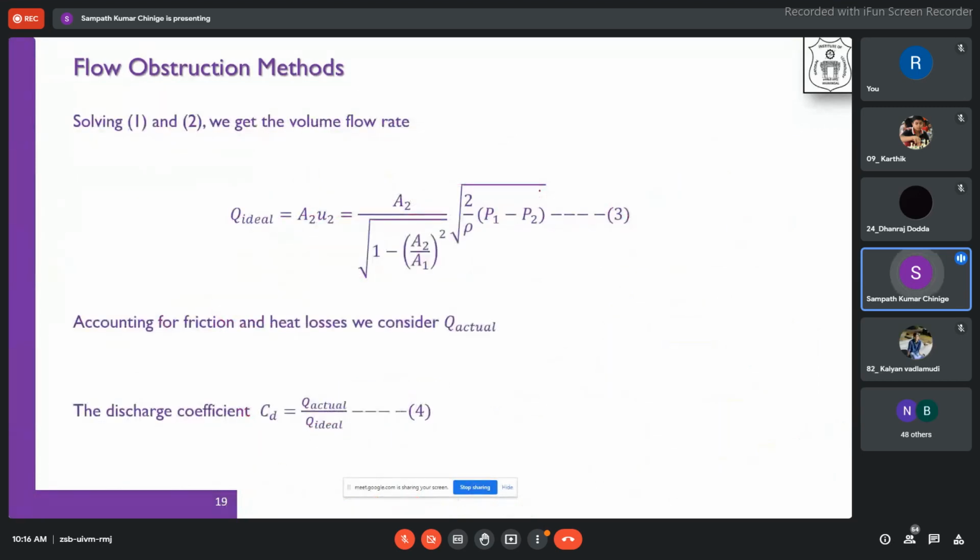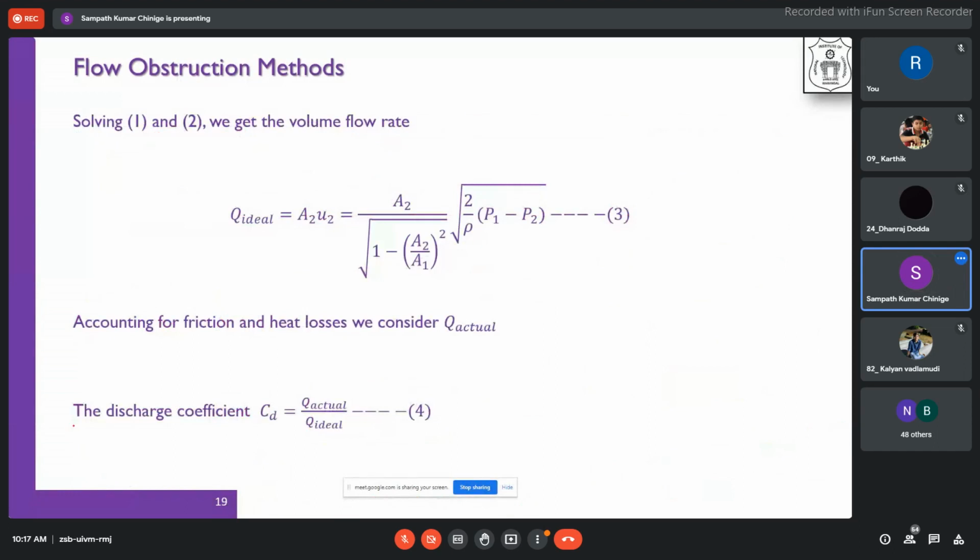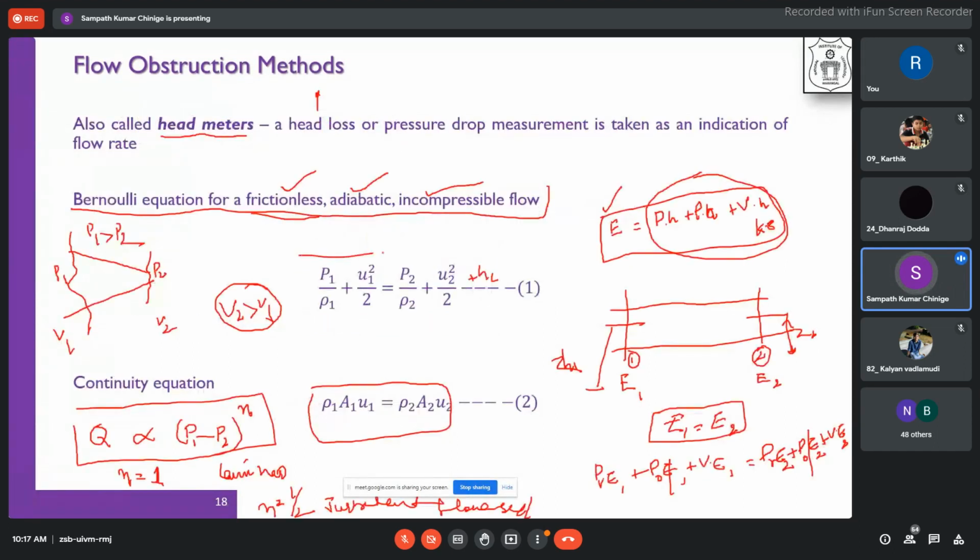So now we will try to see how this expression comes, how they are related to each other, how the discharge is related to the pressure drop. That is what we are trying to look at. So here we have two equations. One is the Bernoulli's equation, and if we don't have a head loss, then we have a continuity equation here.